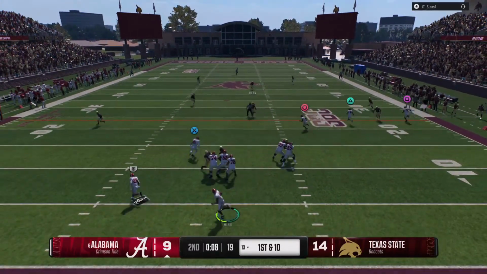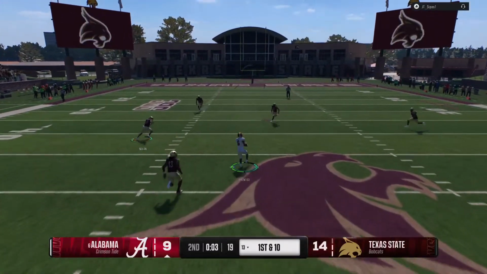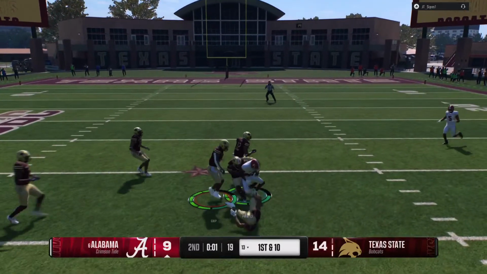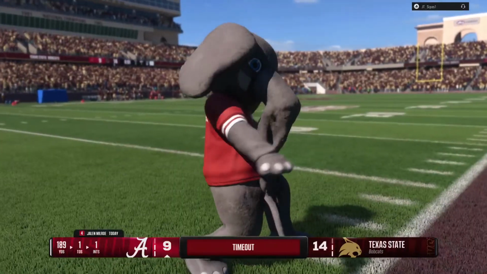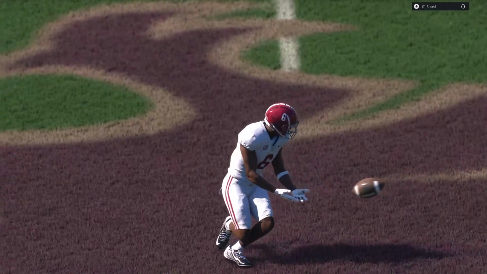Looking to throw, it's Milroe. Buying some time as he moves left. Now he's going to throw back to the middle. It's complete. A huge pickup. Here's a timeout on the field. Tight game here late in the first half.